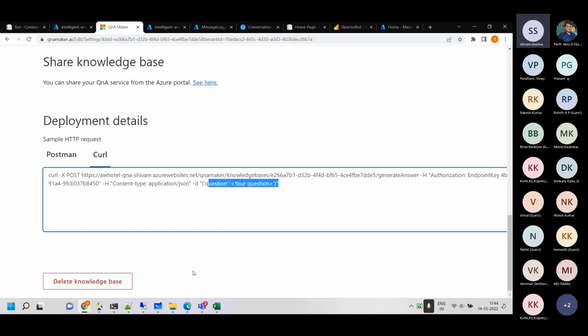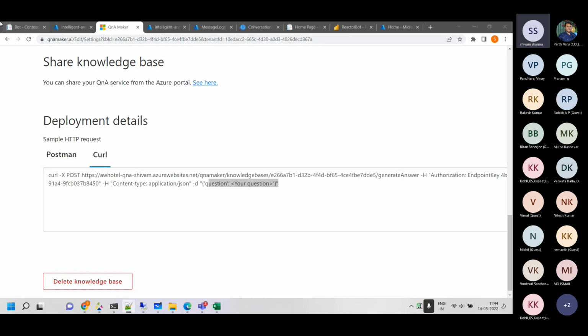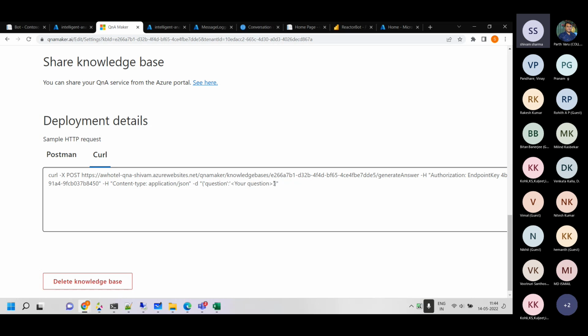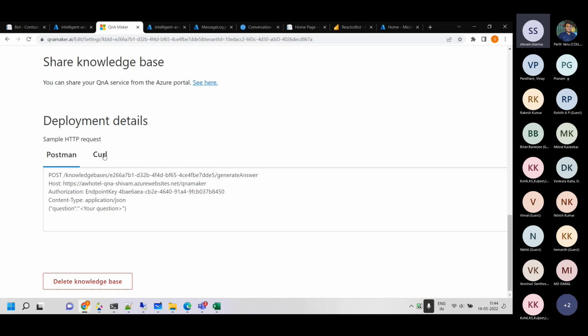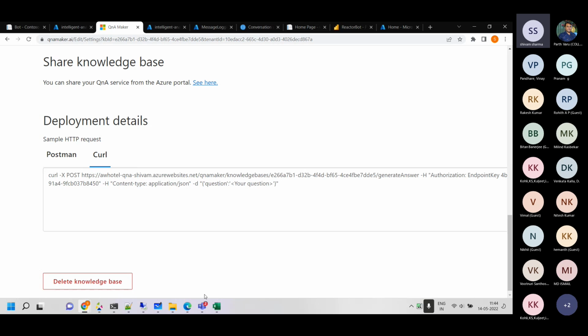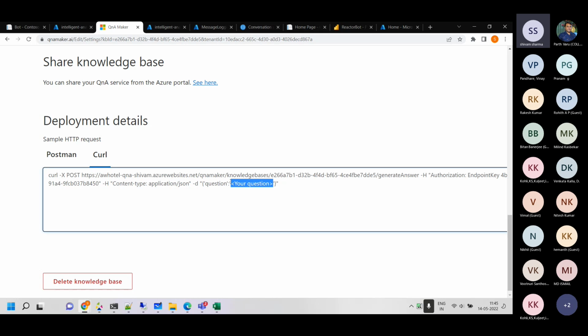So I need curl. I can use the command prompt for this. I can put my questions here like this. This is Postman, and I don't have Postman. I have other tools, but curl can be used. It's in Bash, and in your CMD it will also be there. So put your questions here.